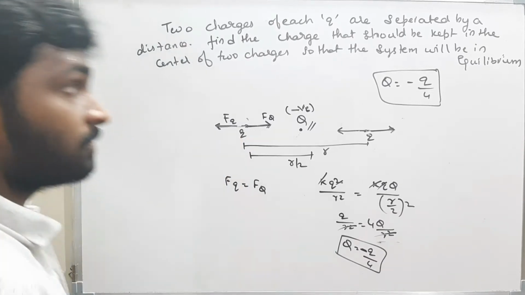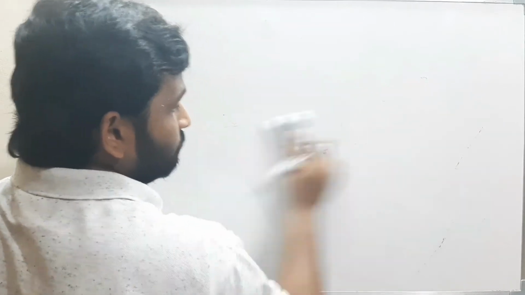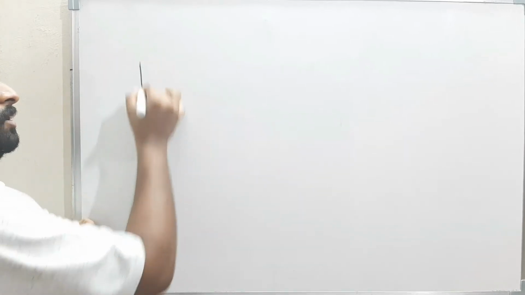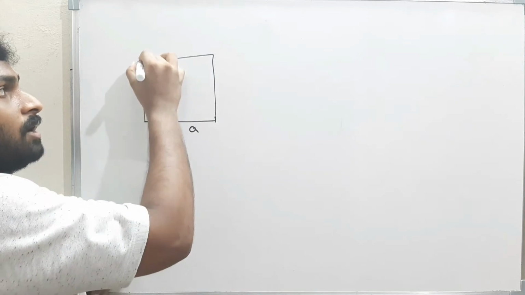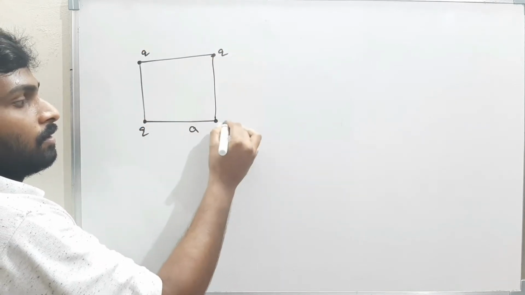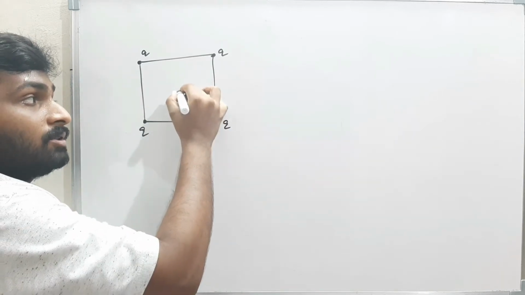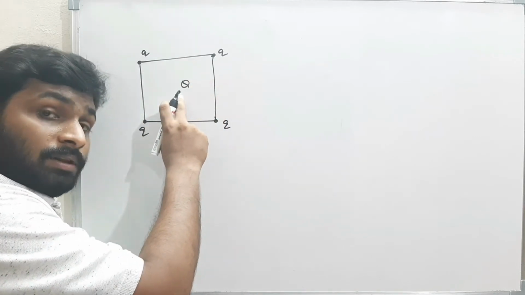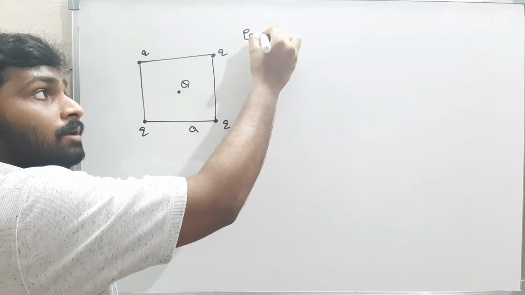Okay, now see the next question. This question is a very simple question. A square of side A and 4 charges kept at the corners. Now they told us to find the charge that should be kept at the center so that the whole system will be in equilibrium.